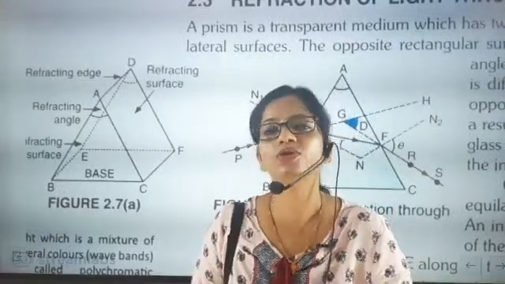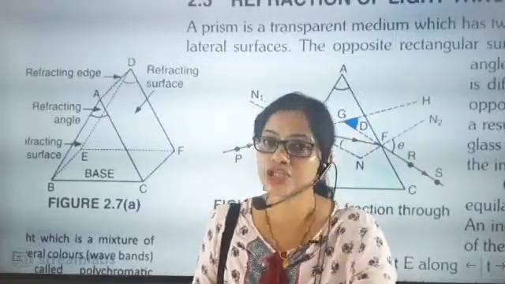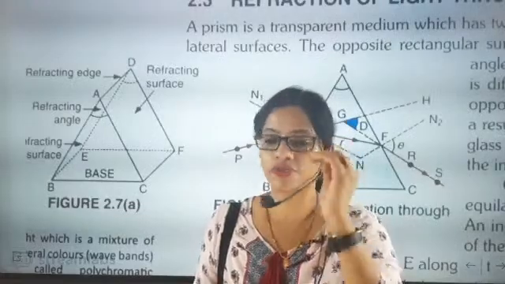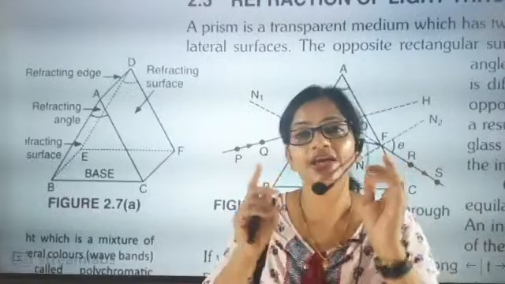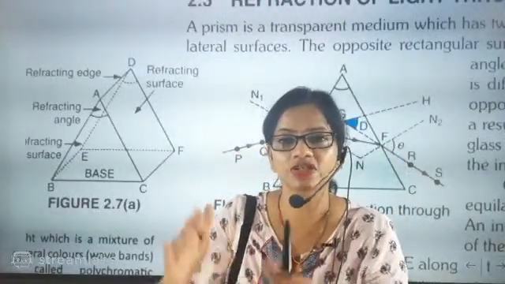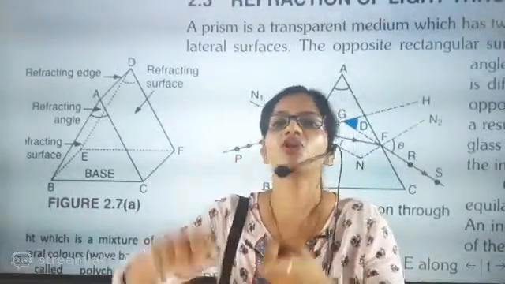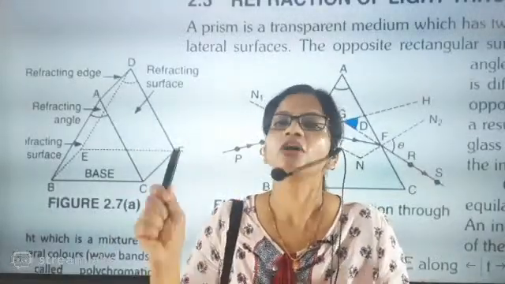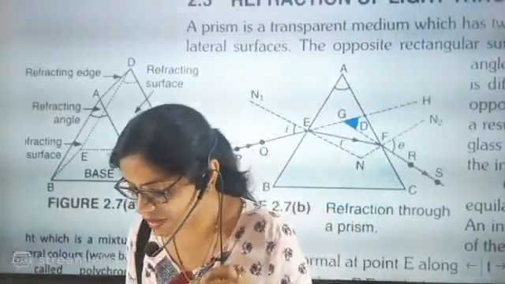Here we are exactly going to talk about that whatever deviation is coming, that deviation is due to the nature of the material of the prism, meaning the nature of the material with which the prism is made. I am repeating my words: one of the factors on which how much deviation there is depends is the nature of the material with which the prism is made. So just remember this part, beta.